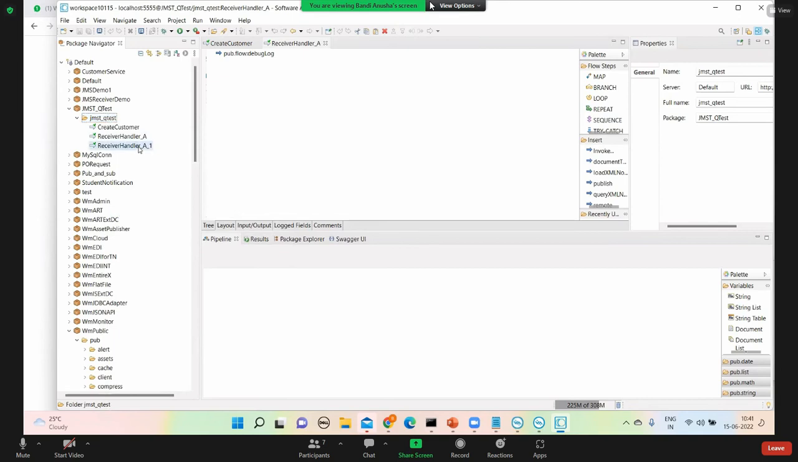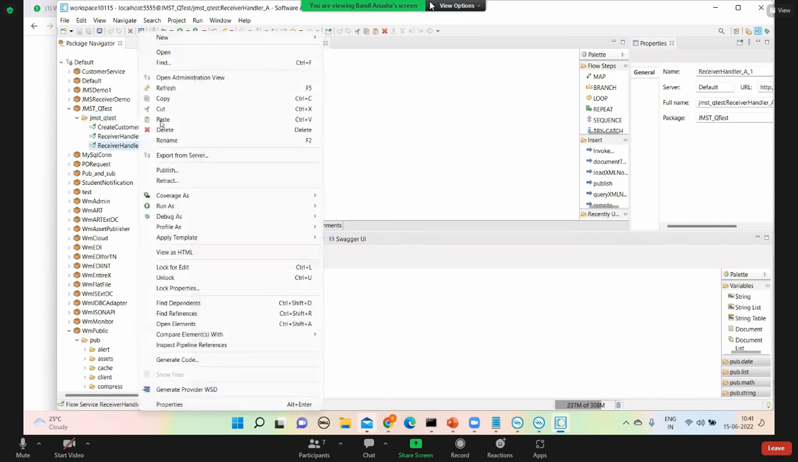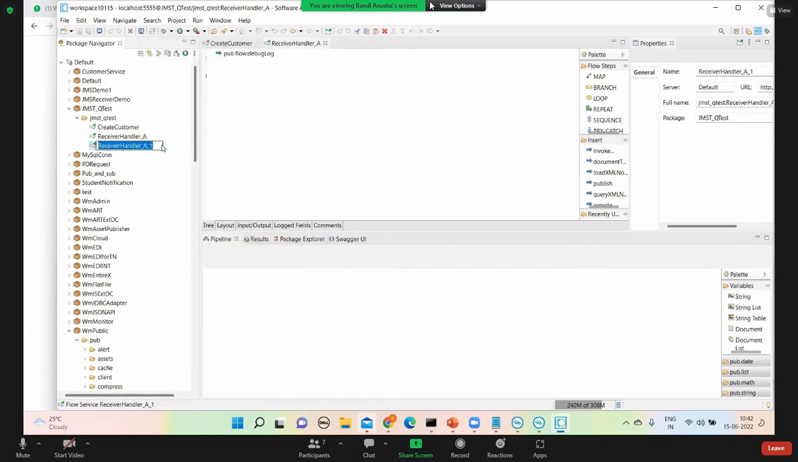Now I copy pasted. I wanted to rename this one. How can I rename? Right click, rename. I just rename it to B. So this is my receiver handler B.